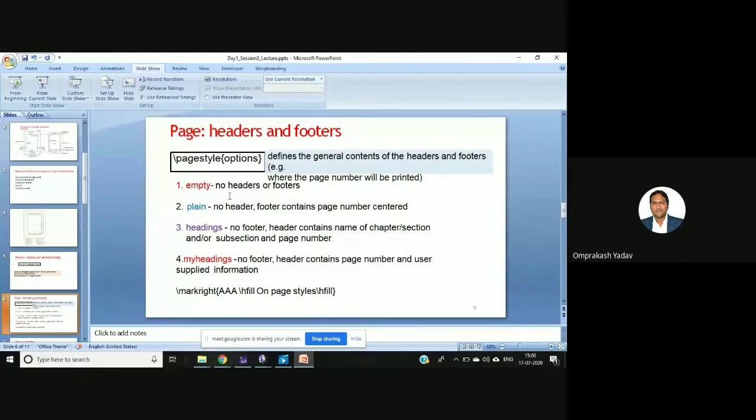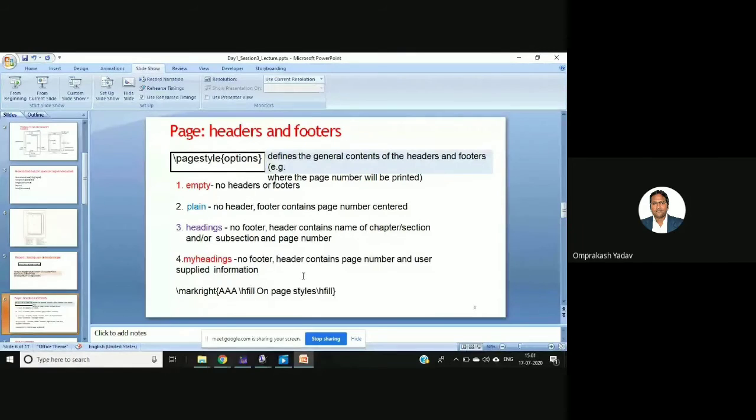If you select the option as heading, page style as heading, then there will not be any footer, but the header contains the name of the chapter or section or subsection and the page number. So in the heading, you will see the name of the chapter or section, and then the page number. If you select myheadings, there won't be a footer. The header contains the page number and user supplied information.